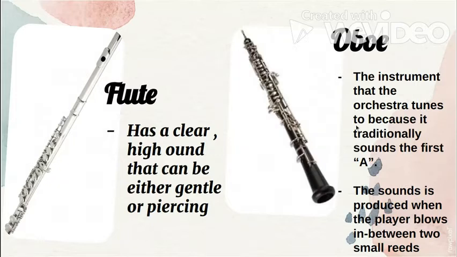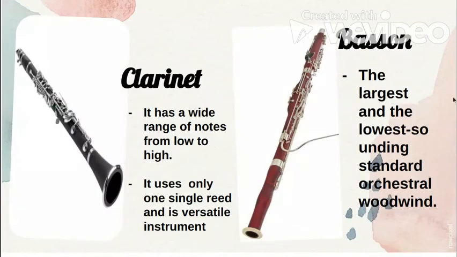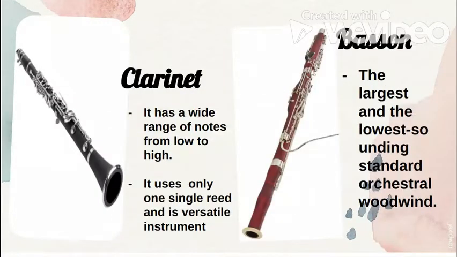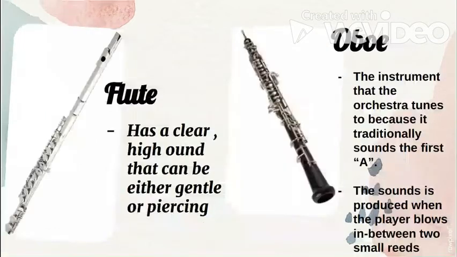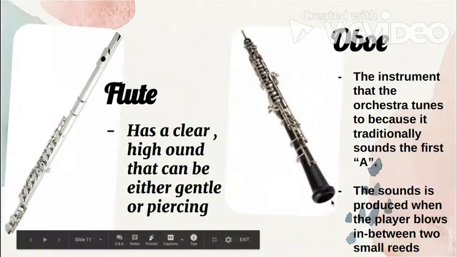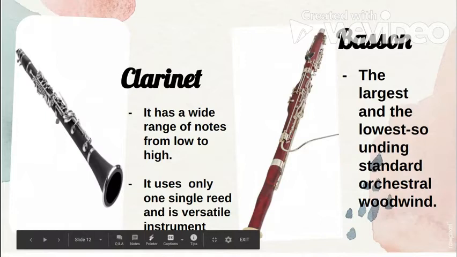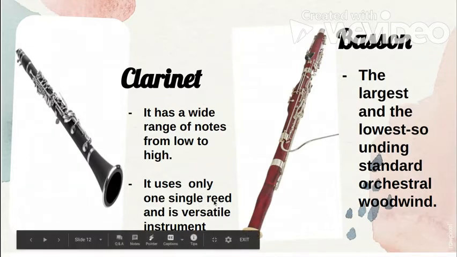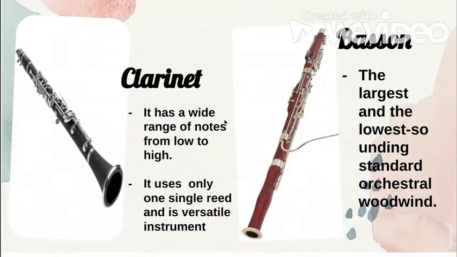Next we have clarinet. As you can see, clarinet has the same color as the oboe, but the clarinet is open a little bit compared to the oboe. Clarinet, class, has a wide range of notes from low to high. It uses only one single reed and is a versatile instrument.